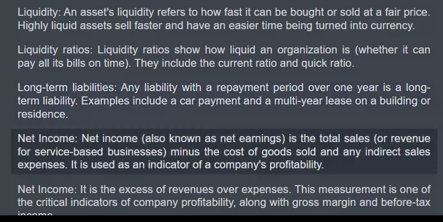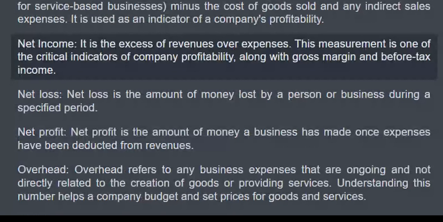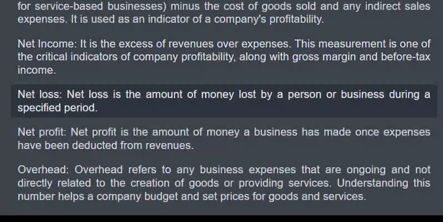Net income. Net income, also known as net earnings, is the total sales or revenue for service-based businesses minus the cost of goods sold and any indirect sales expenses. It is used as an indicator of a company's profitability. Net income is the excess of revenues over expenses. This measurement is one of the critical indicators of company profitability, along with gross margin and before-tax income. Net loss.